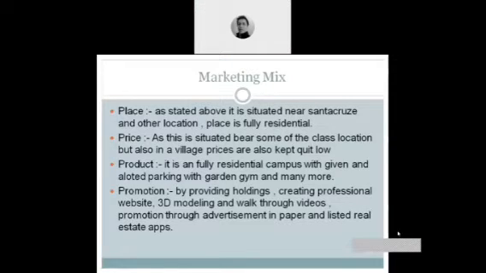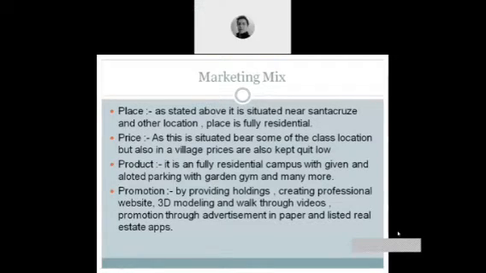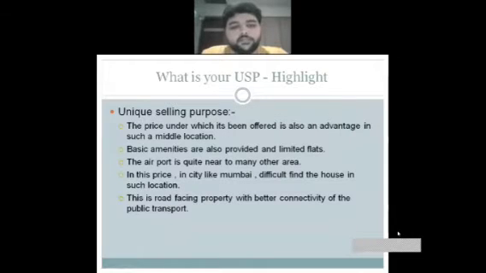Marketing mix. Place: as stated above, it is situated near Santa Cruz and other locations, and it is fully residential. Price: as this is near some of the class locations but also in a village, prices are kept quite low. Product: it is a fully residential campus with allotted parking and with garden, gym, and many more amenities. Promotion: by providing hoardings and creating a professional website, 3D modelings and walkthrough videos, and promoting through advertisements in papers and listed real estate apps such as 99 Acres, Makan, or Housing, etc.